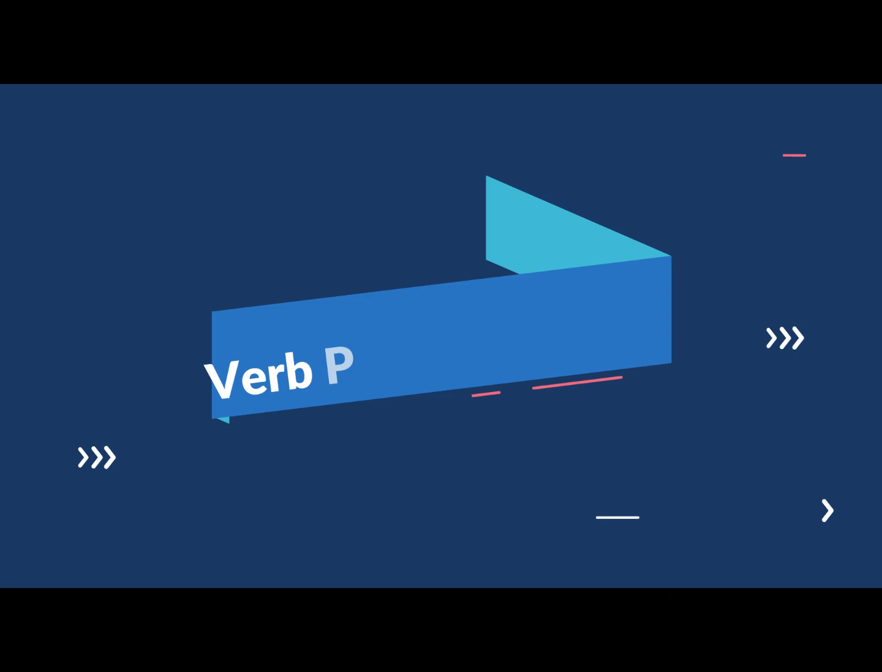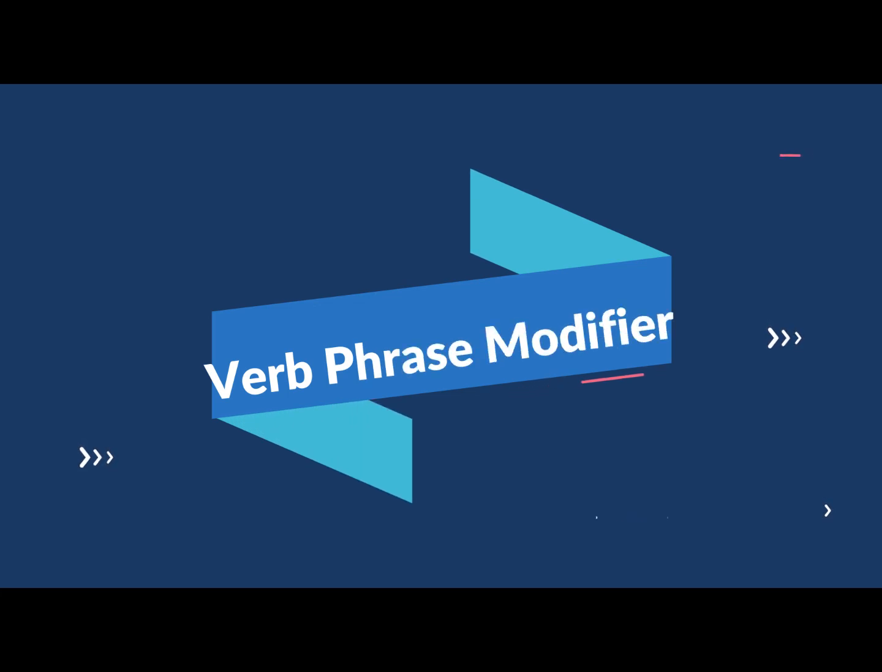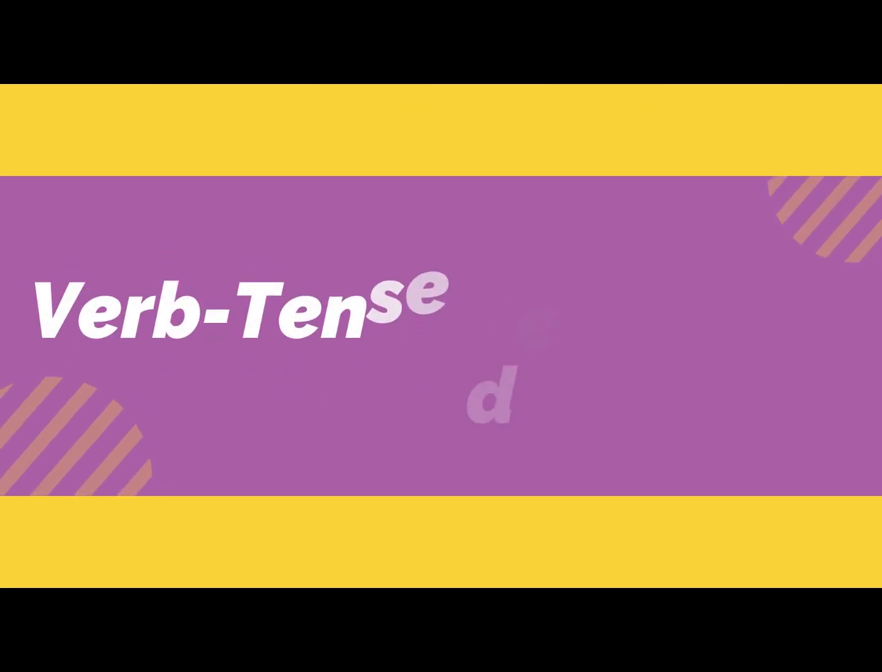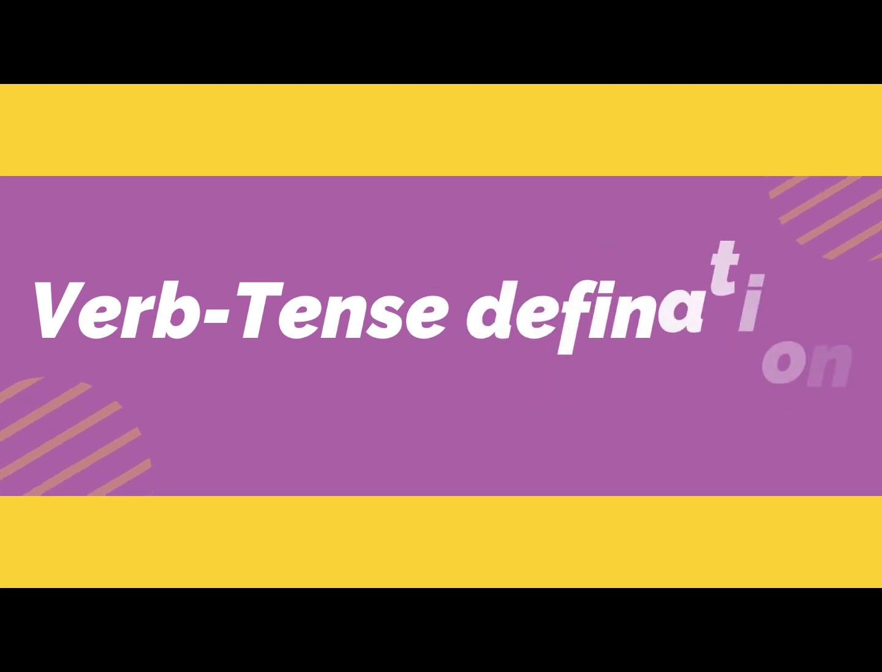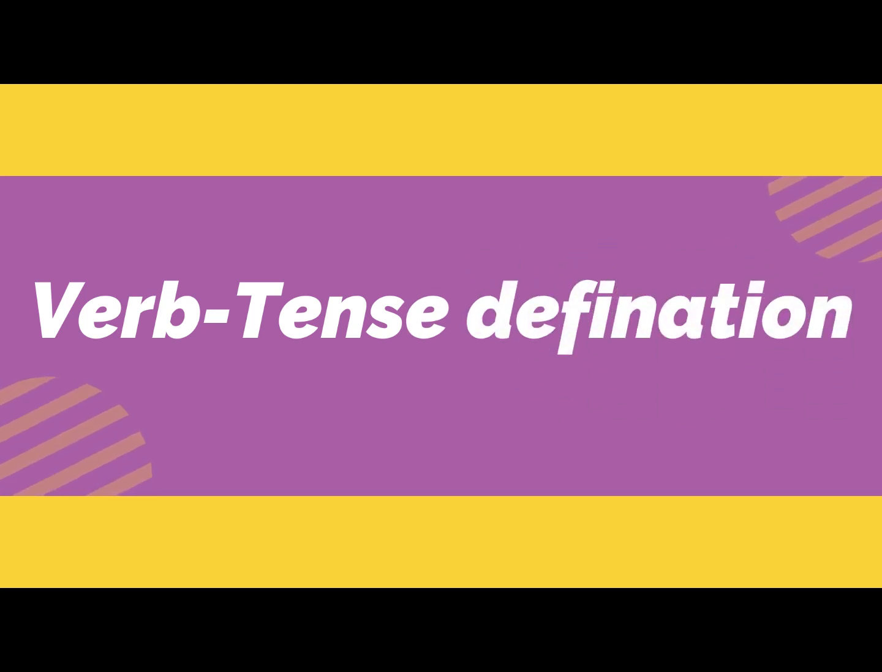To understand what's a verb phrase modifier, look at the following sentence. Cleaning the house, which we haven't done yet, happens on Saturday mornings. In this sentence, which we haven't done yet, this is a verb phrase modifier. Dear students, apart from the definition of verb and the role of verb, it's also important to learn about verb tense definition. Understanding this will help you in establishing when the action is happening.